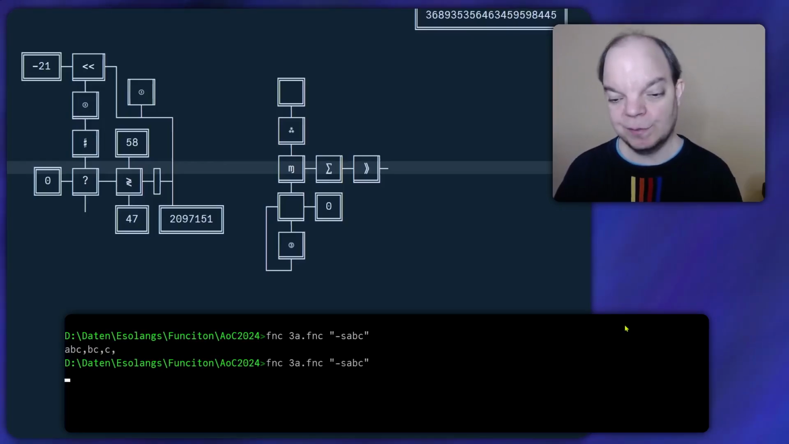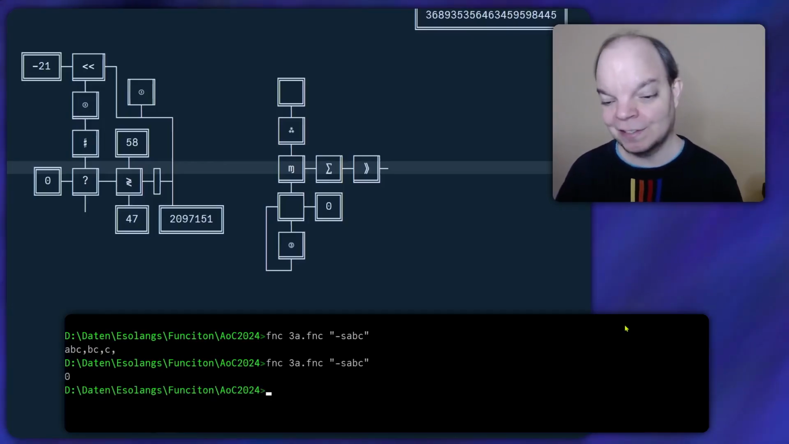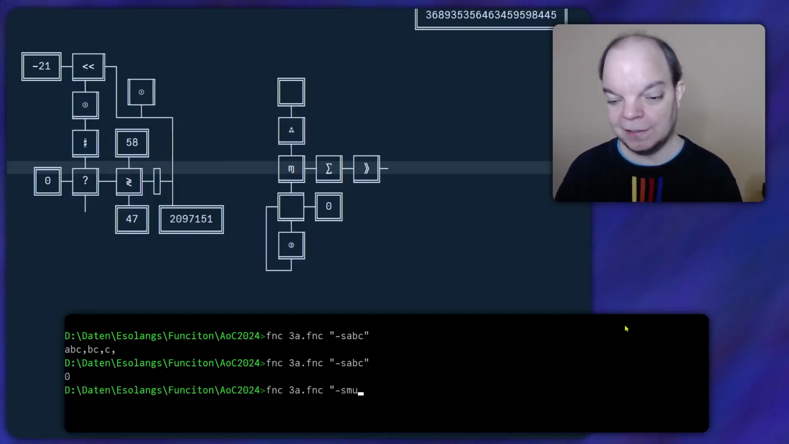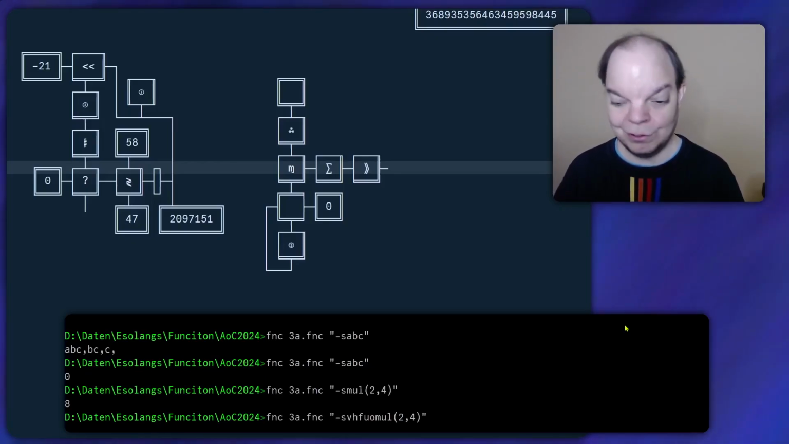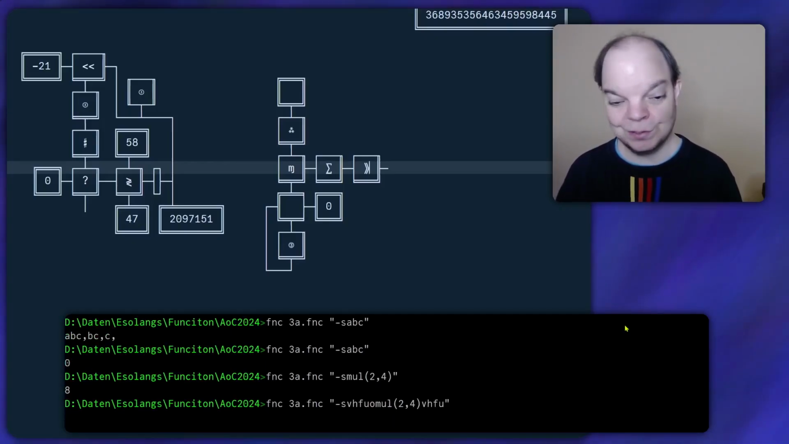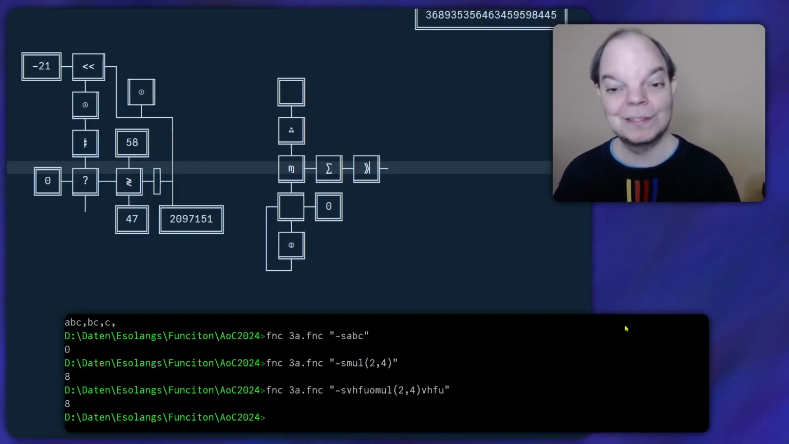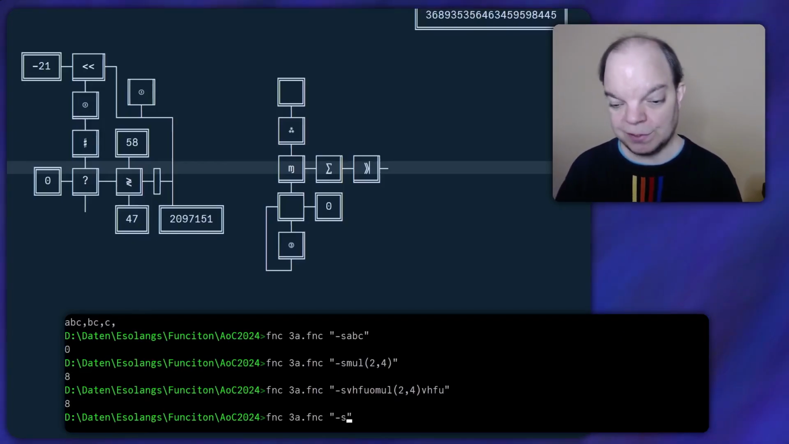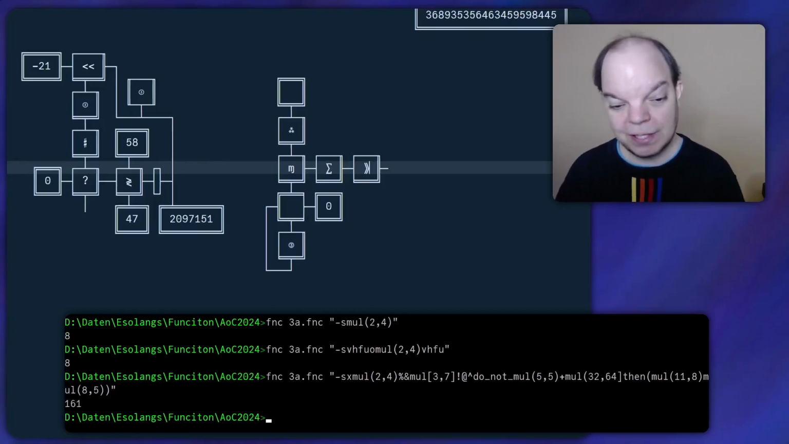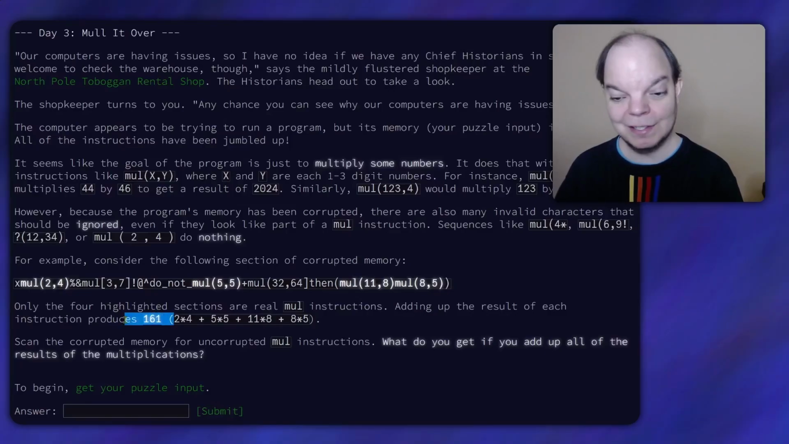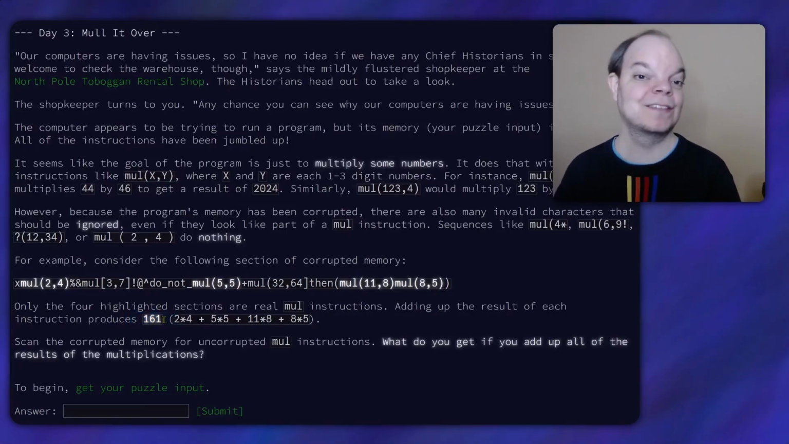So now if I run the program on ABC, I should just get a 0. But if I run it on anything with mul, so let's say multiply 2 by 4, we should now get an 8. And if I put extra nonsense in front and after, we should still get 8. Very good. So now let's pass in the string that was given by the puzzle, which is this one here, and see what that gives us. That gives us 161. And indeed, 161 is the correct result.